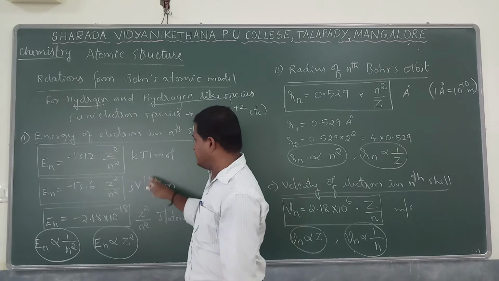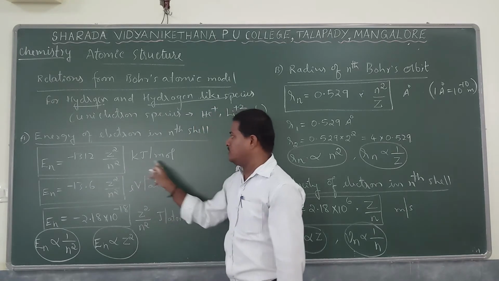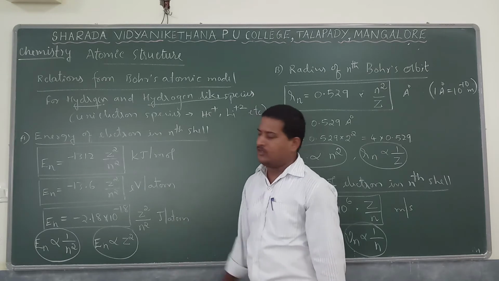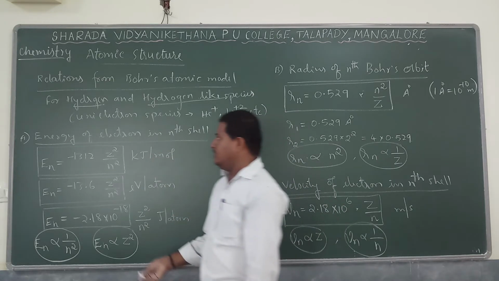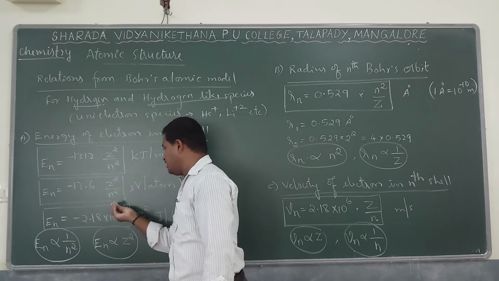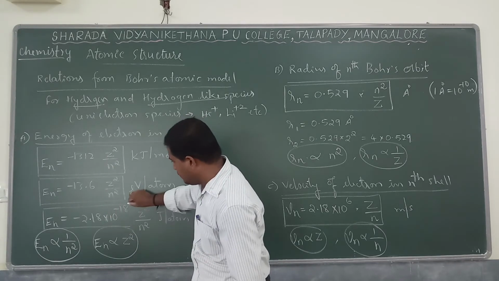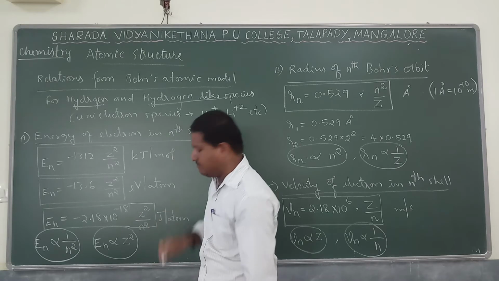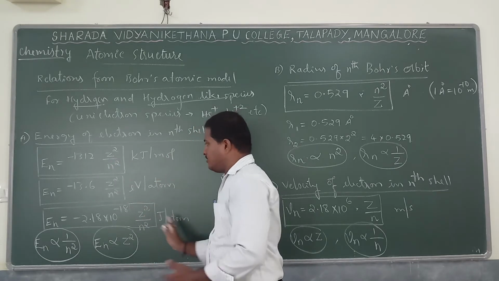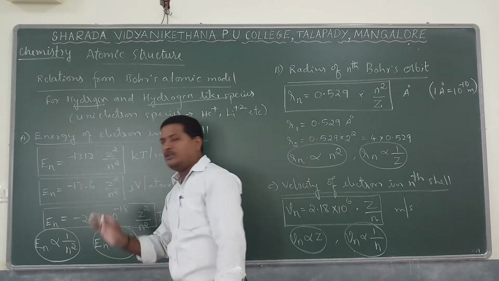That is expressed in three different units: kilojoule per mole, electron volt per atom, and joule per atom. So all three relations you have to remember. In all the cases, Z square by n square is the common factor. Remember, Z square by n square is common. Since the unit conversion takes place, the constant value also changes.